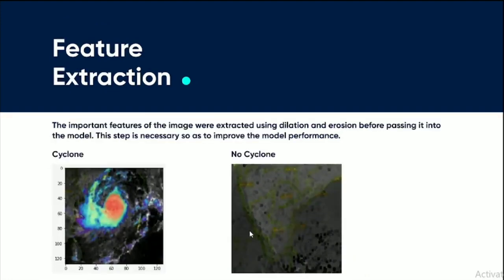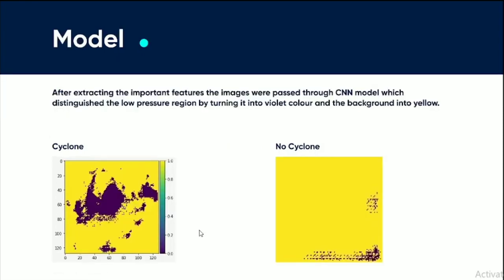The data set collected was then image processed because we need to extract the important features. While extracting important features, we tried eliminating the noise and the land area through erosion, and to regain some of the important features which were lost during erosion, we dilated those images. This is the output we get after image processing. This is what our cyclone image looks like after processing, and this is what our no cyclone image looks like. Once the features are extracted, we pass these images into our model.